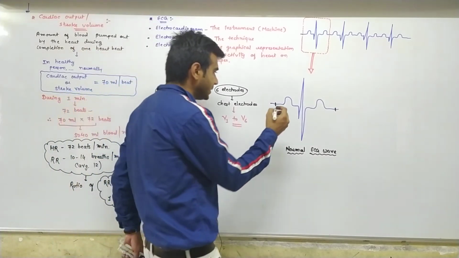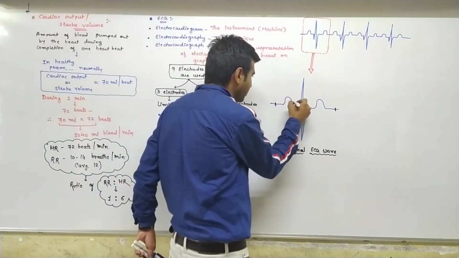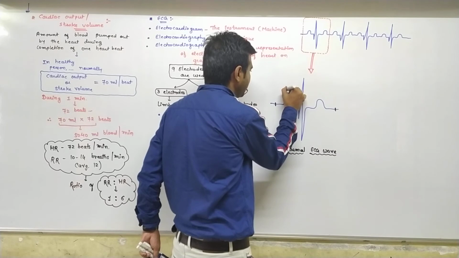Now here, at the initial part of the graph, the upward wave is known as the P wave.